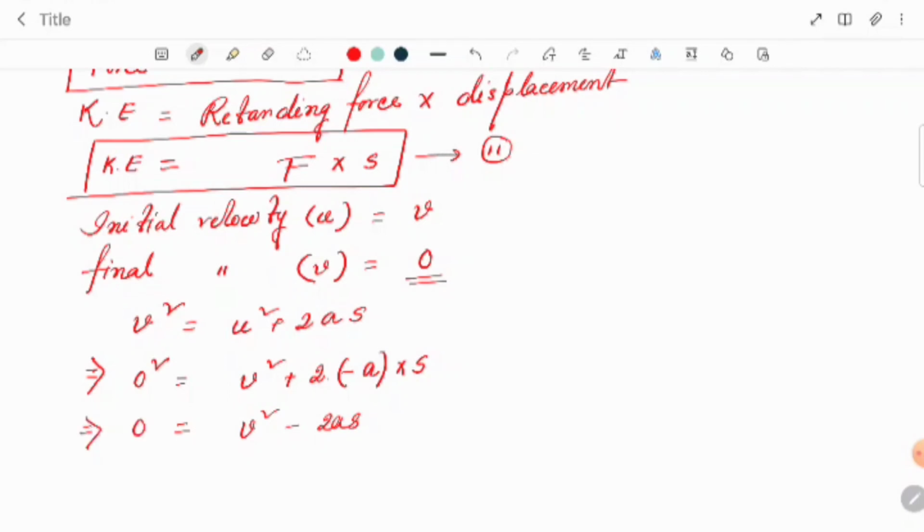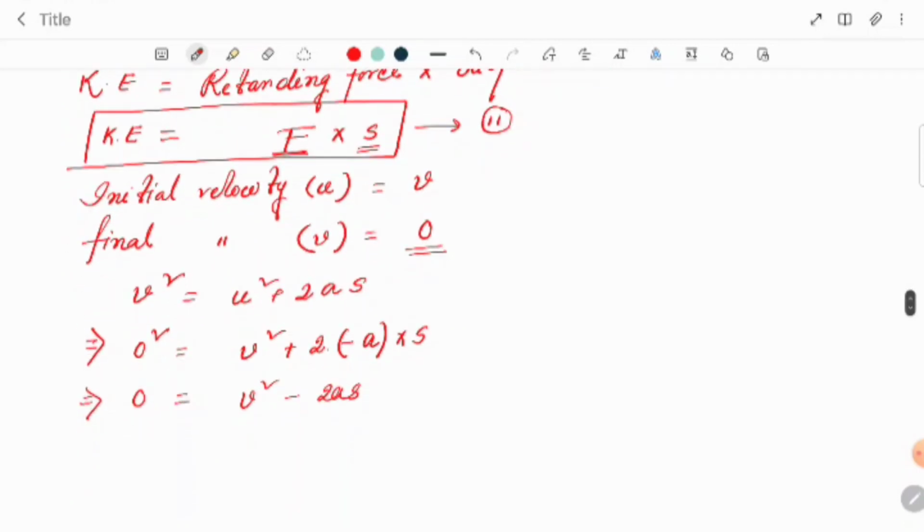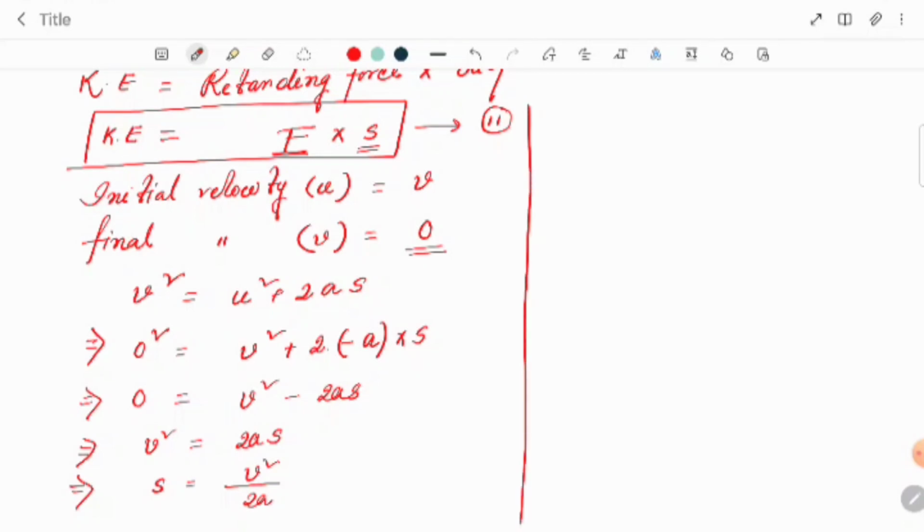Now here we'll calculate. Already we know that F equal to M into A, we have got it from this relation, and S we need to calculate from here. So let's see. From here we can say V square equal to 2AS. So we can say S equal to V square by 2A. Now the question, when we have to calculate the kinetic energy. So the kinetic energy equal to, we can say, F into S.